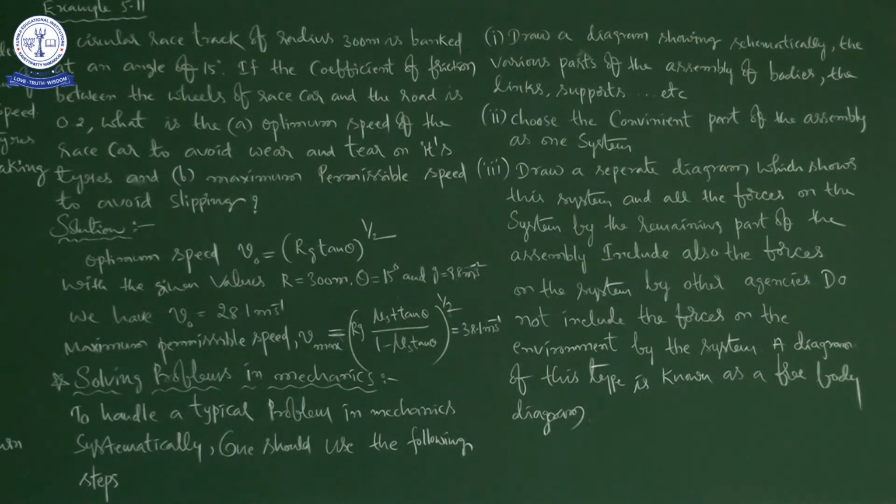Newton's second law of motion: the external force applied on a body is directly proportional to the rate of change of momentum, right? So you can also write F = ma. Afterwards, Newton's third law: for every action there is an equal and opposite reaction. For every action there is an equal and opposite reaction. These 3 are Newton's 3 laws.